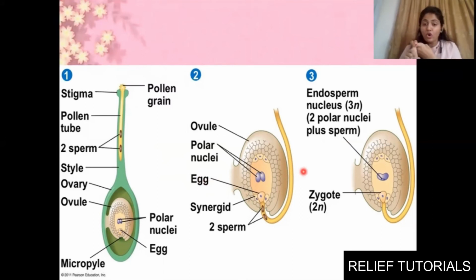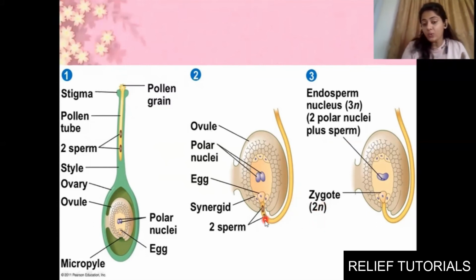With the help of this tube, you can see it is enlarged and it has entered the ovule with the two male gametes, that is, sperm cells. One will fuse with the egg and the second one will fuse with the polar nuclei. One sperm cell will fuse with the egg and form a zygote. You can see here, zygote 2n.